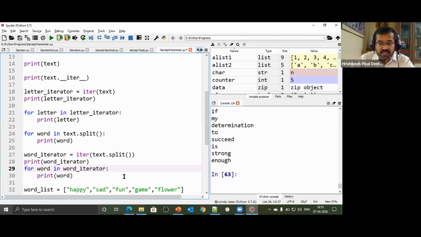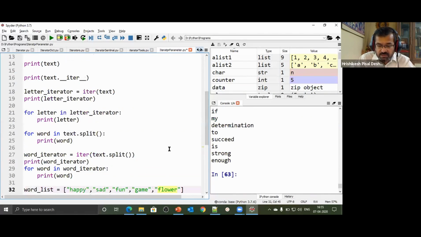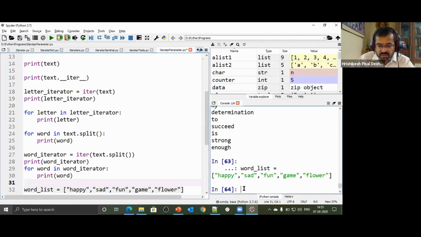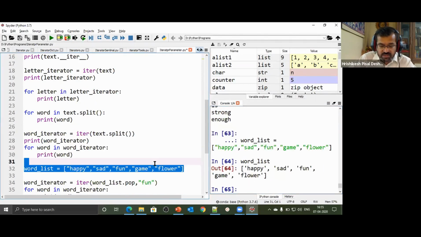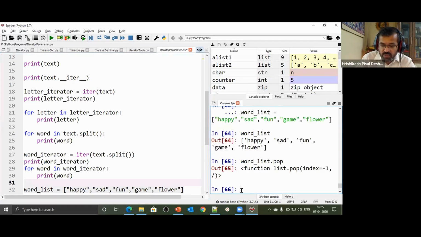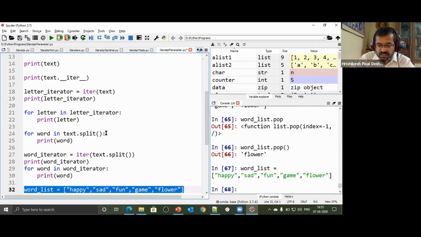Now, how about that sentinel value? We have not yet seen that sentinel value. I have a word list: happy, sad, fun, game, flower. So that's a list, and watch it very carefully. I have a list called word_list, and this list has all these elements. If, on this word list, I call a method called pop, I get the last element, flower. So when I say pop, it deletes the last element. Let me reconstruct this list for us.